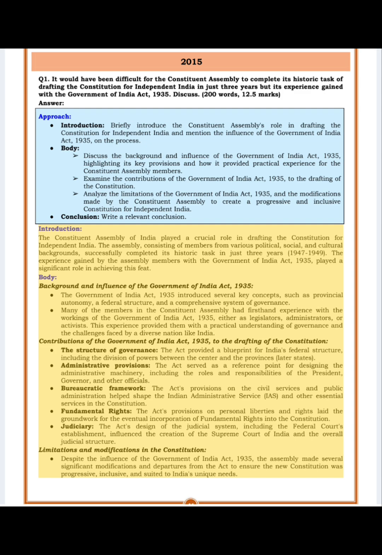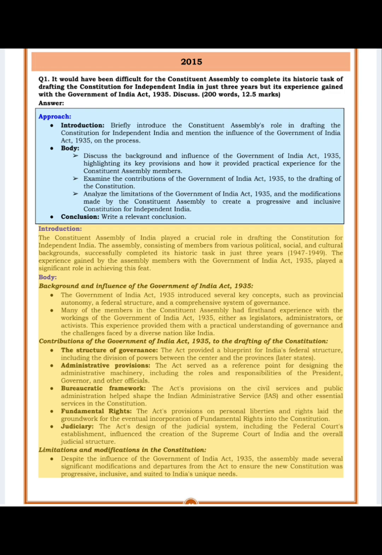Contributions of the Government of India Act, 1935, to the drafting of the Constitution. The structure of governance: the Act provided a blueprint for India's federal structure, including the division of powers between the centre and the provinces, later states. Administrative provisions: the Act served as a reference point for designing the administrative machinery, including the roles and responsibilities of the President, Governor, and other officials.